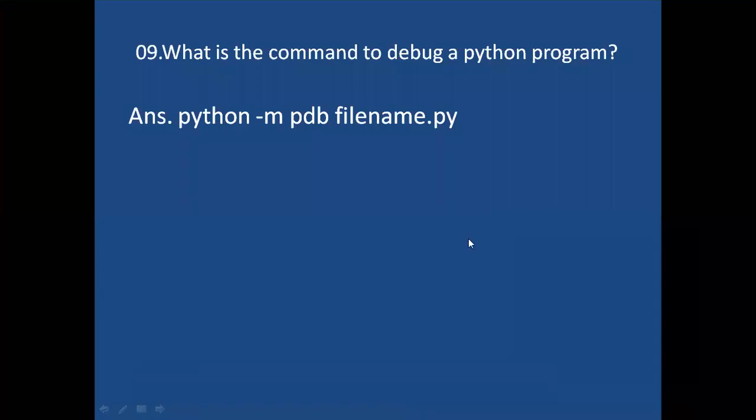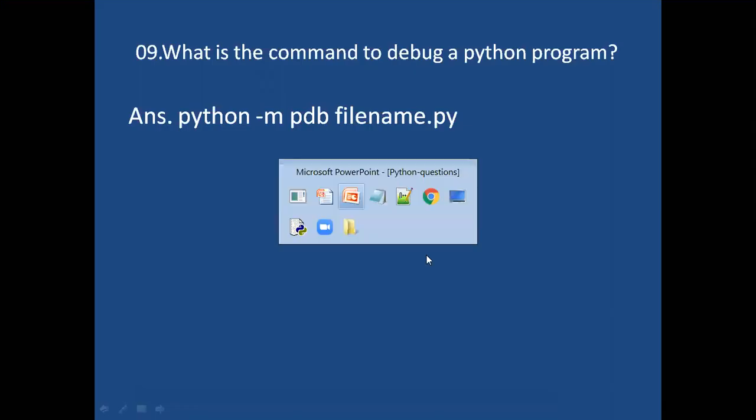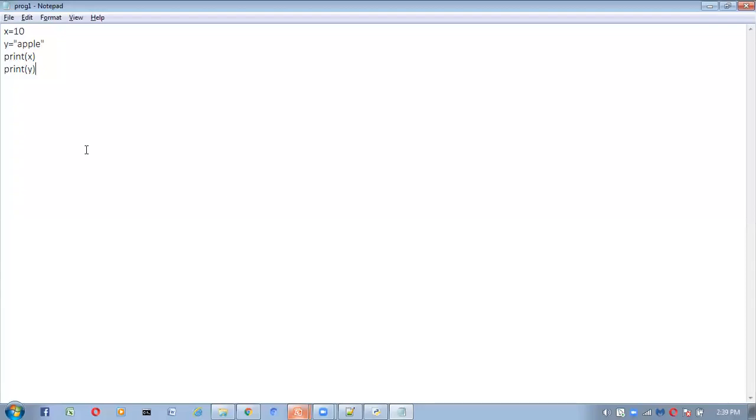If you want to debug the Python program, use python -m pdb file name .py. Now I will write one program, because in the previous program Notepad was not working properly. x is equal to 10, and y is equal to something, you can take anything, I'm taking apple. Next, print x and print y.